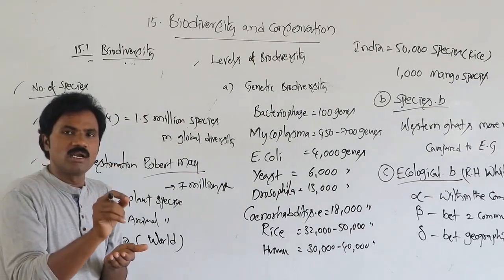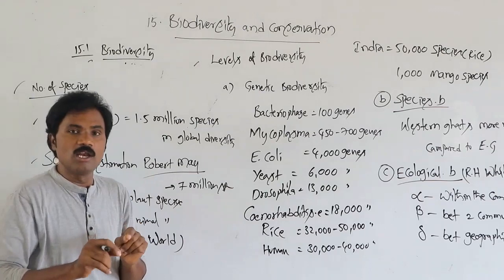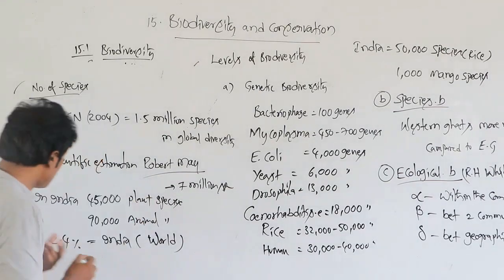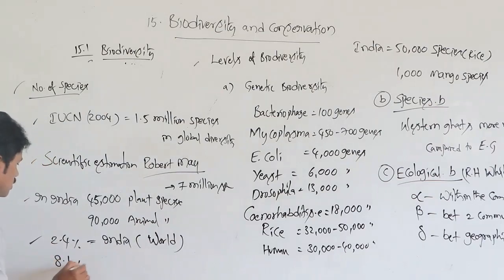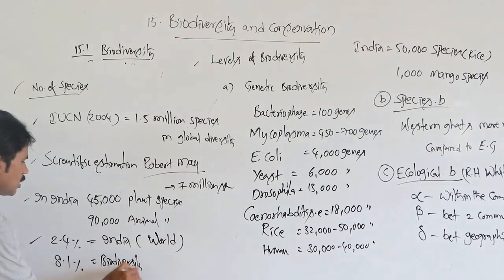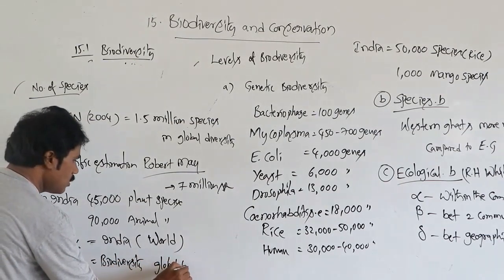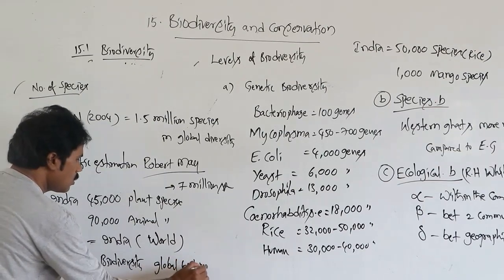Similarly, how much percentage of biodiversity does it occupy? That is 8.1% of global biodiversity.